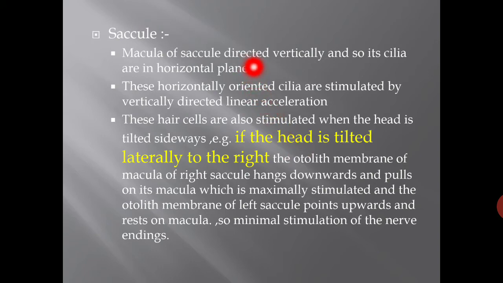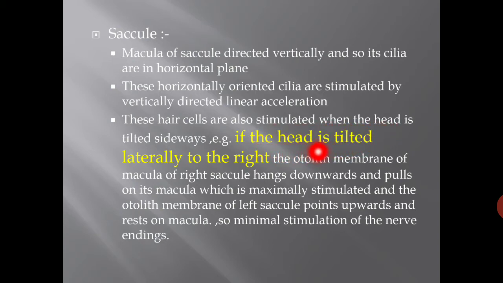The macula of the saccule is directed vertically, so its cilia are in the horizontal plane, and these horizontally oriented cilia are stimulated by vertically directed linear acceleration, for example, moving in a lift. So these hair cells are stimulated when the head is tilted sideways.